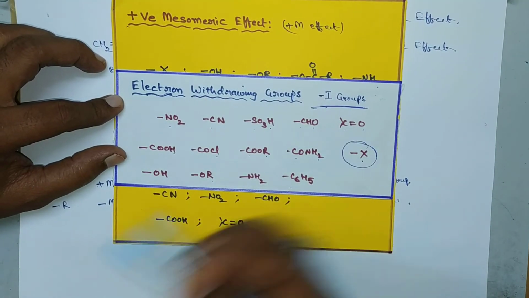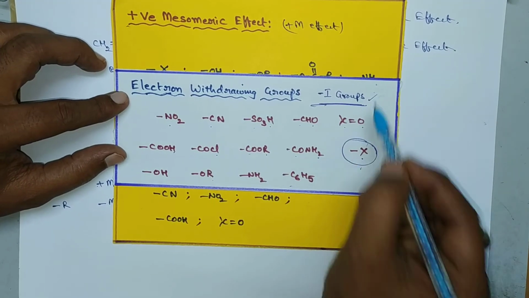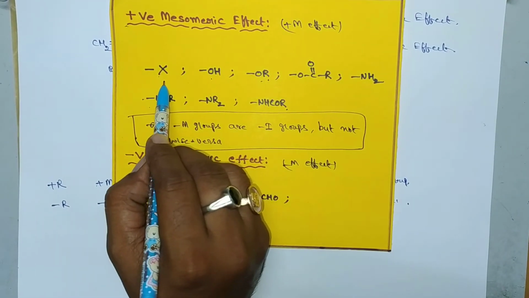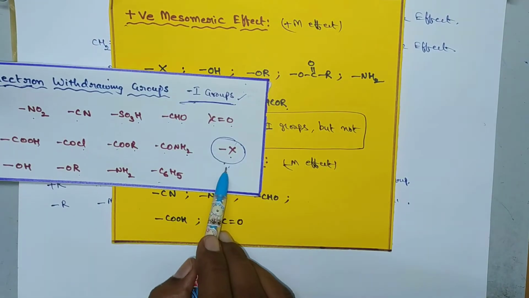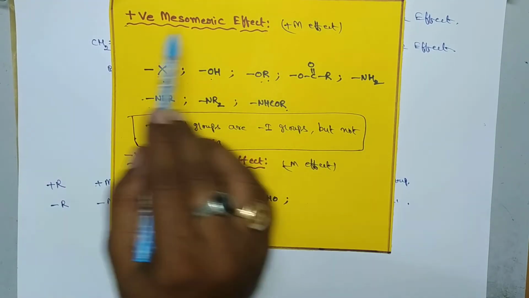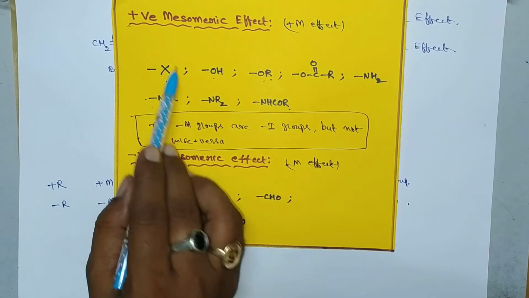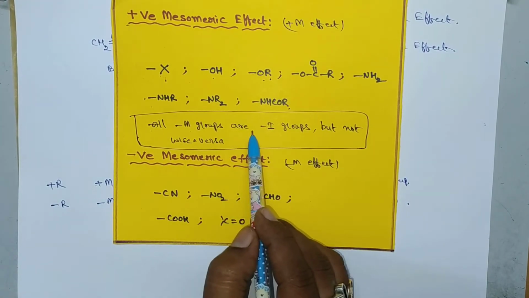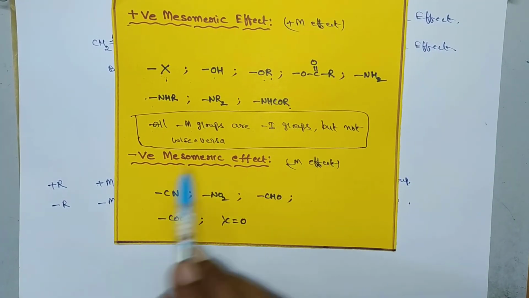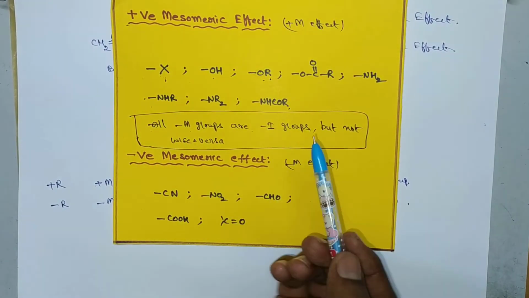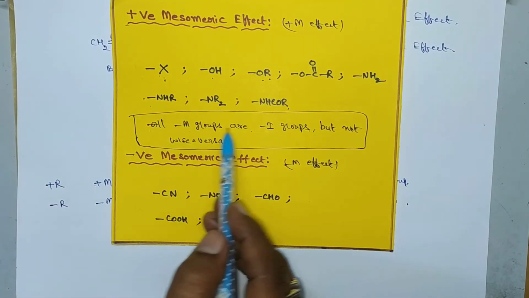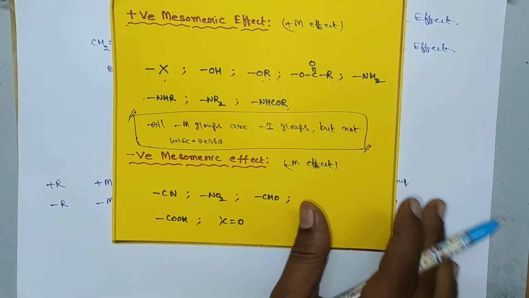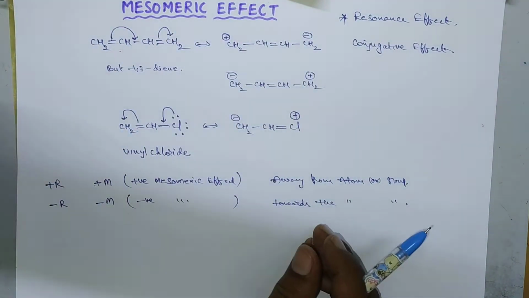So here halogens are there. This halogen belongs to minus I affecting group, but here it belongs to plus mesomeric affecting group. Okay, clear? So this halogen belongs to minus I affecting group, but in case of mesomeric effect, halogen belongs to plus mesomeric affecting group. So that's why all minus M groups are minus I groups, but not vice versa. That means not all minus I affecting groups are minus M groups. Okay, clear? So you have to remember this point. And next,